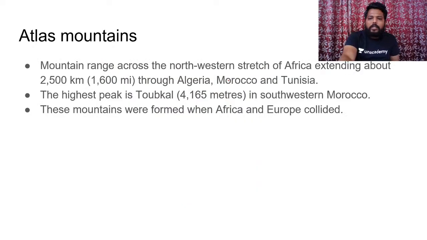Next, Atlas Mountains. They are located in the northwestern portion of Africa, and they extend about 2,500 kilometers through Algeria, Morocco and Tunisia regions. The highest peak is Toubkal, which is around 4,165 meters, in the southwestern Morocco region.